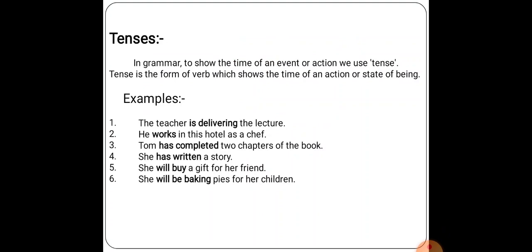You can see in the fourth sentence, she has written a story. You can see that the work has been done, so it is written, has written. In the sixth sentence, you can see she will be baking pies for her children. Will is used for time which is going to happen. Will for future. So will be baking is also telling a time. So these are the tenses.